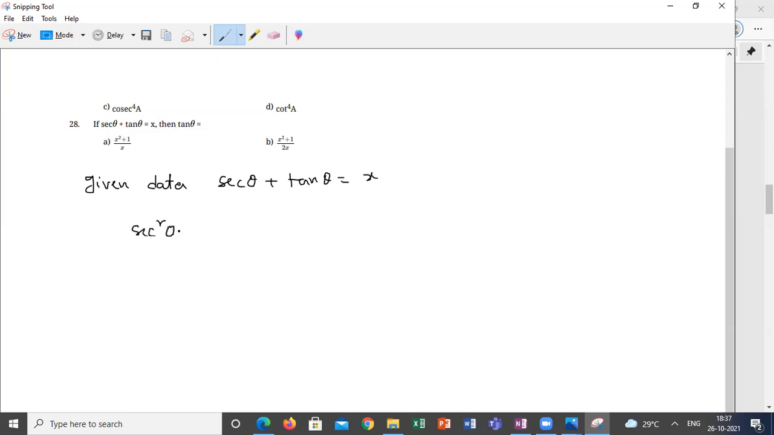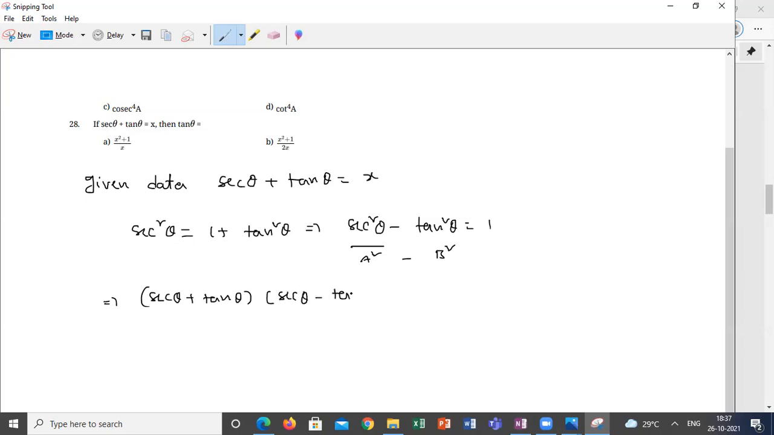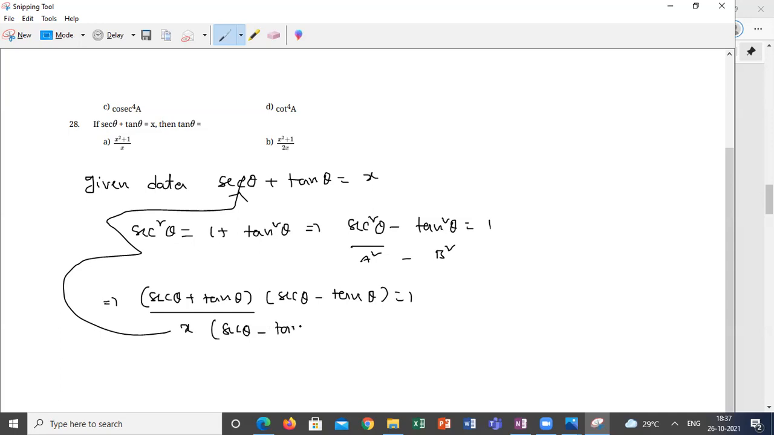We know secant square theta is equal to 1 plus tan square theta. From here, secant square theta minus tan square theta is equal to 1. This looks like a square minus b square format. This can be written as secant theta plus tan theta into secant theta minus tan theta is equal to 1. This whole value is x according to the given. So x into secant theta minus tan theta is equal to 1. From here, secant theta minus tan theta is equal to 1 by x.